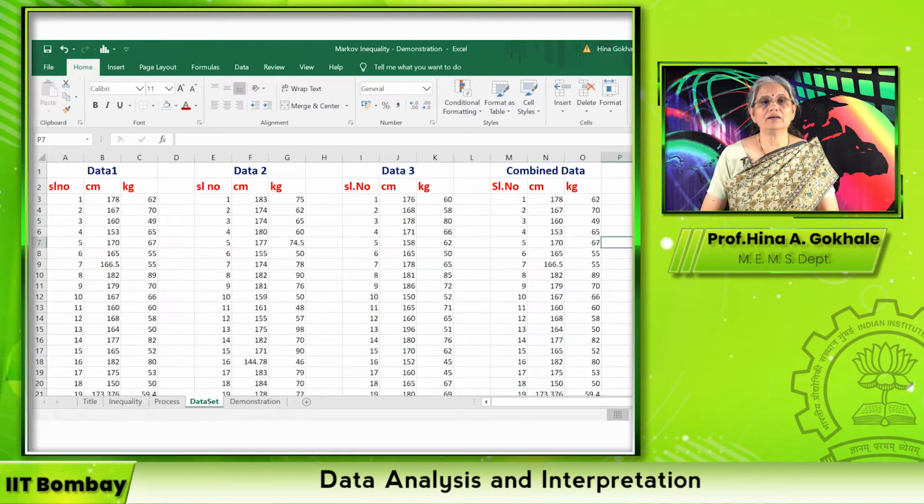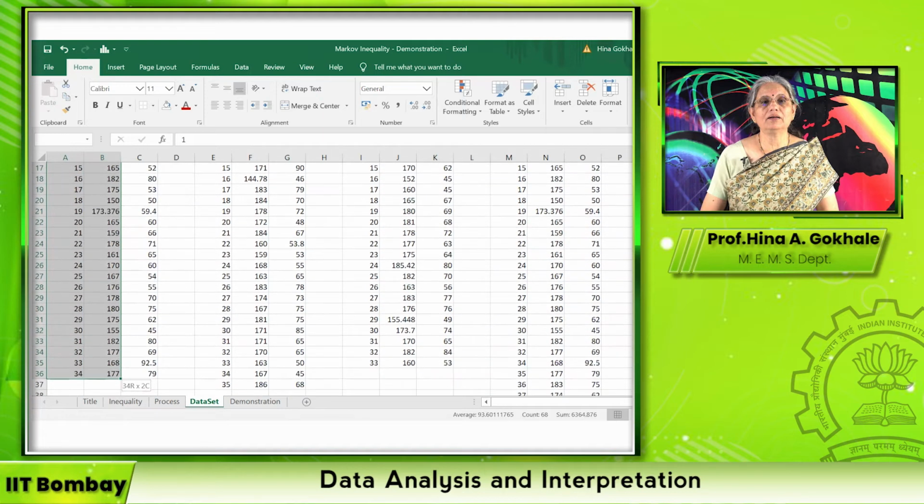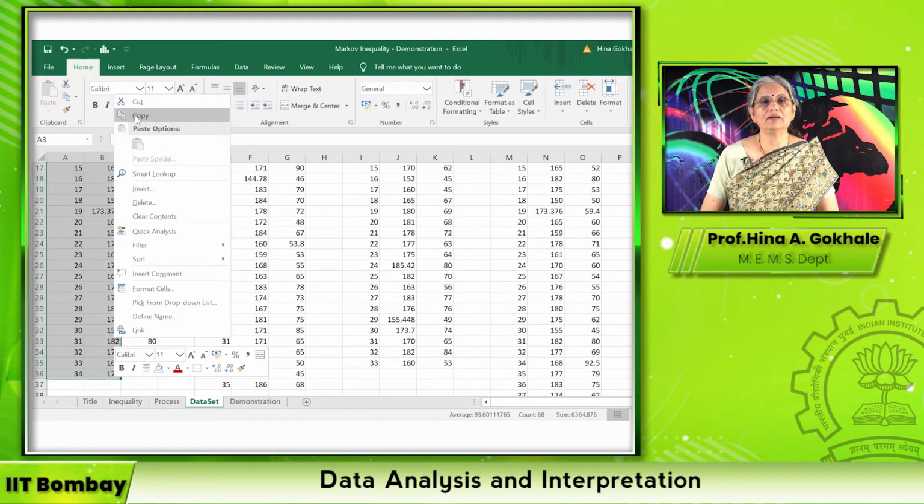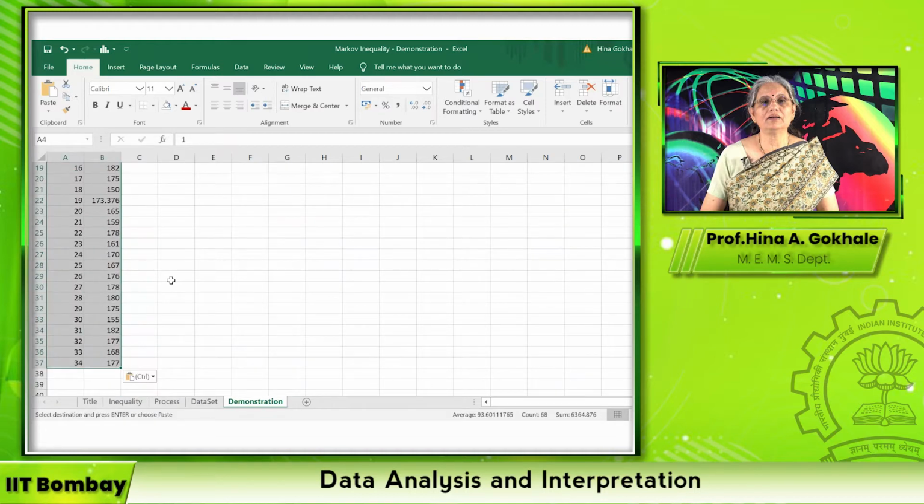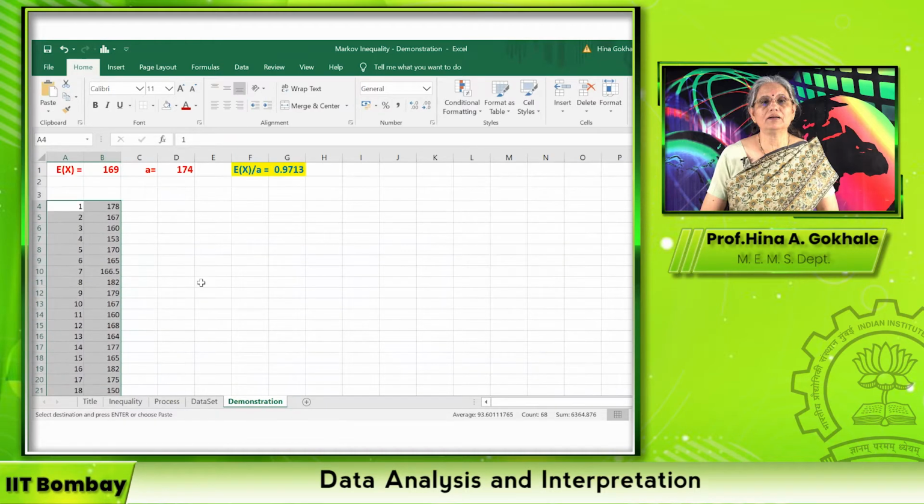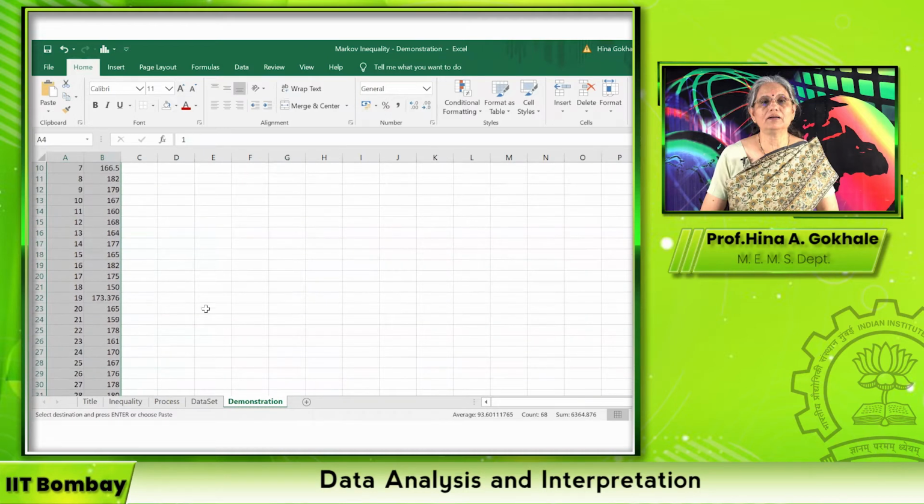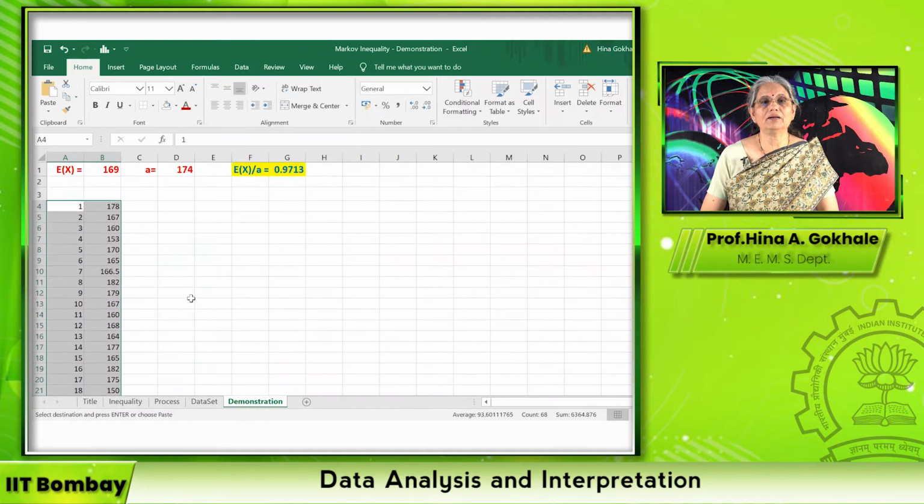So first we will take one of the data sets. So let me take the first data set. So I select this data, 34 data points of height. I copy it and I paste it here. Okay, I paste it here. You see my 33 data points have come. I'm going to make some changes in this data.